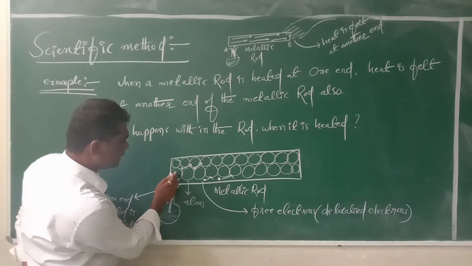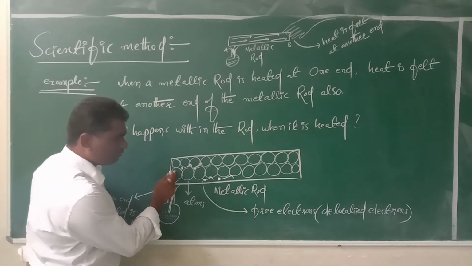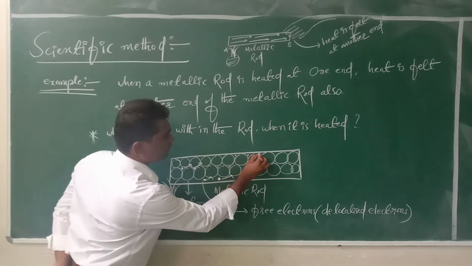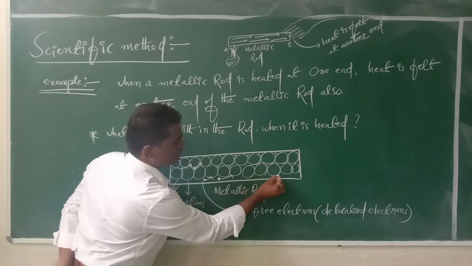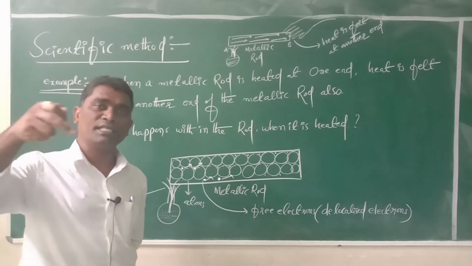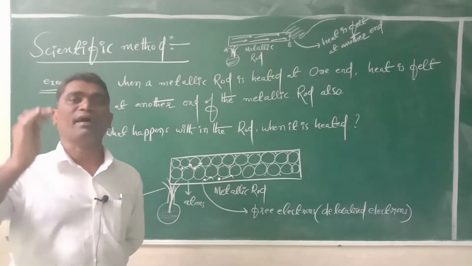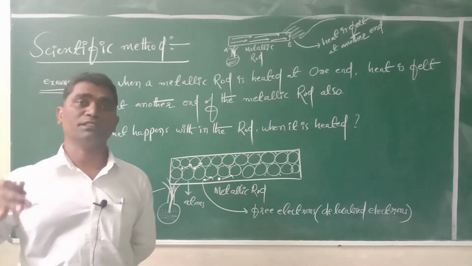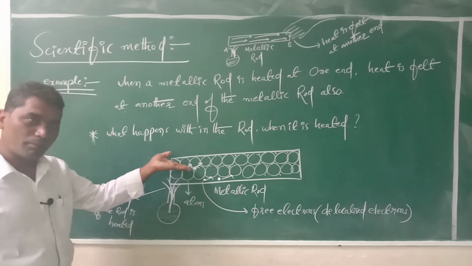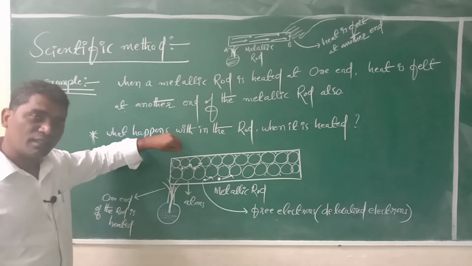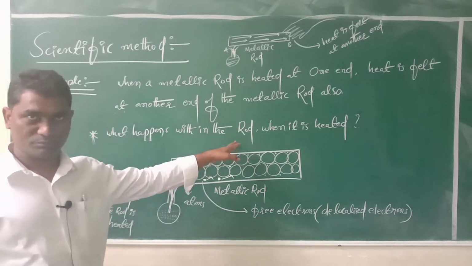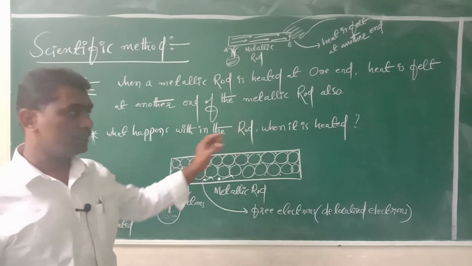You see here, for this atom free electrons will be there, and for this atom free electrons. Electrons which exist in the last orbit of an atom are called free electrons, otherwise delocalized electrons. Whenever heat is supplied to the metal rod, the electrons in the last orbit of the atom gain heat energy, come out of the atom and vibrate.